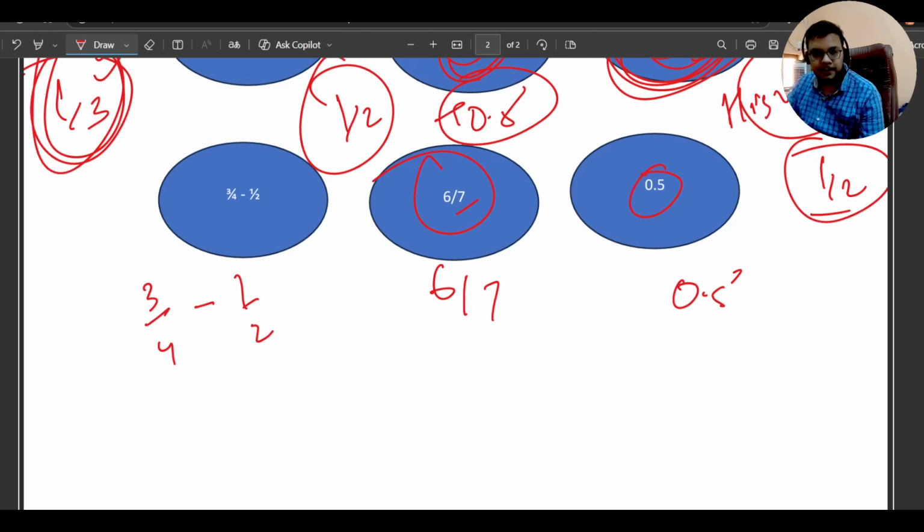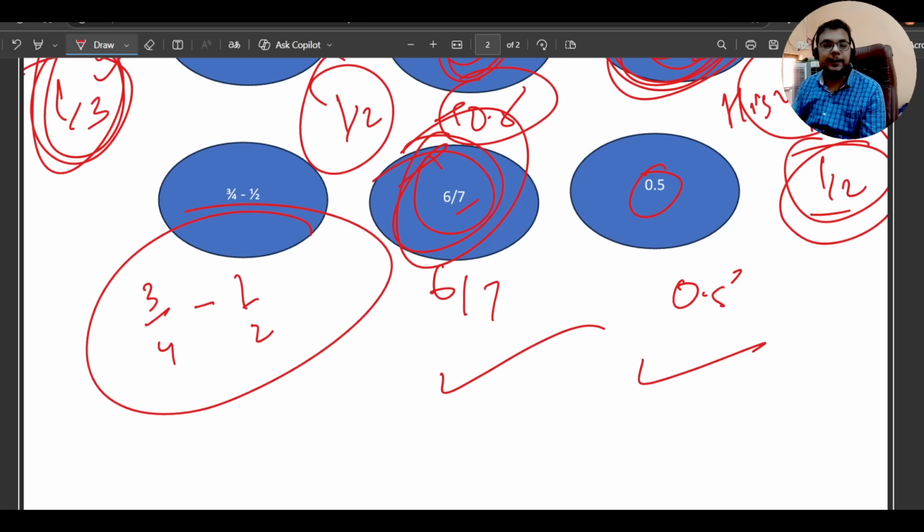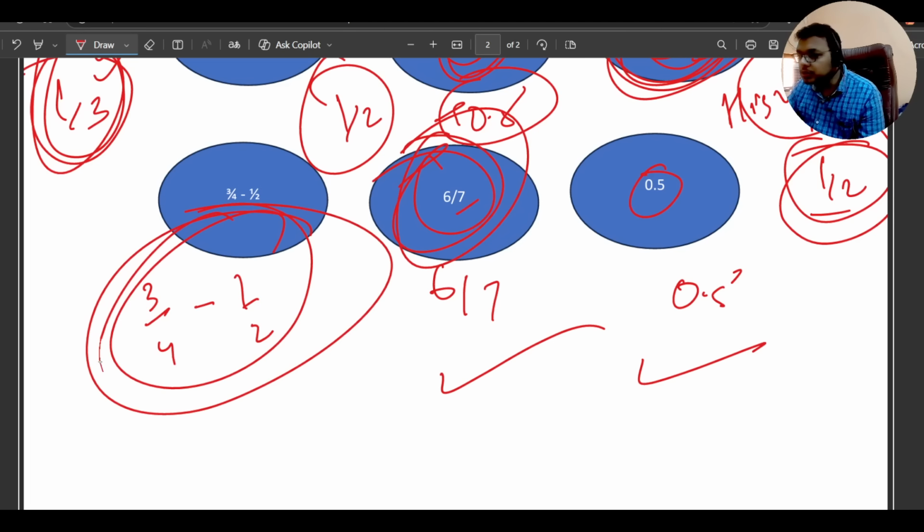This will be bigger, correct? This will be bigger, and this will be smaller, right? Definitely this will be bigger. So these two things are sorted for us, like 6 by 7 is bigger than this one. Now we just need to solve this. So to solve this, I will again give you a simple idea.